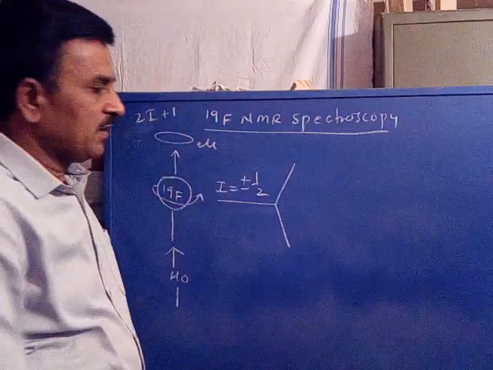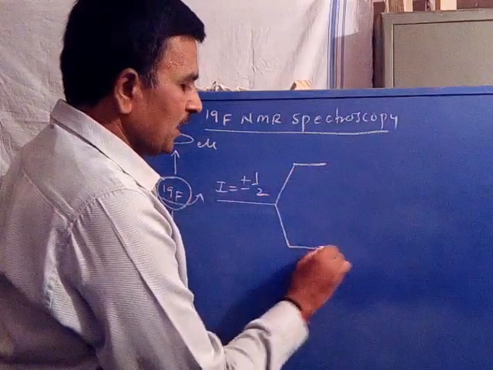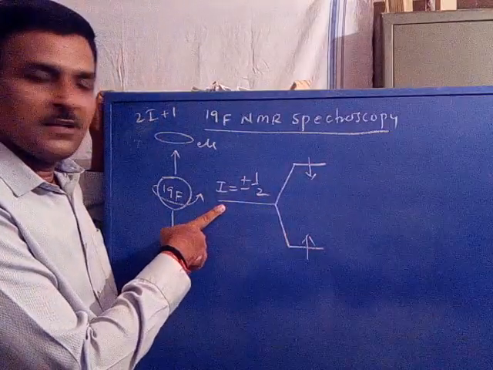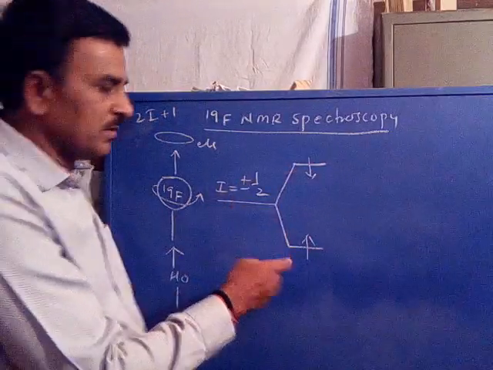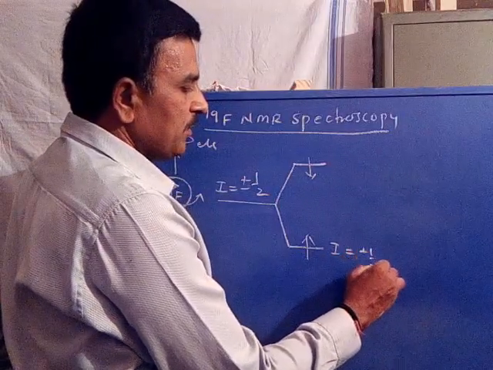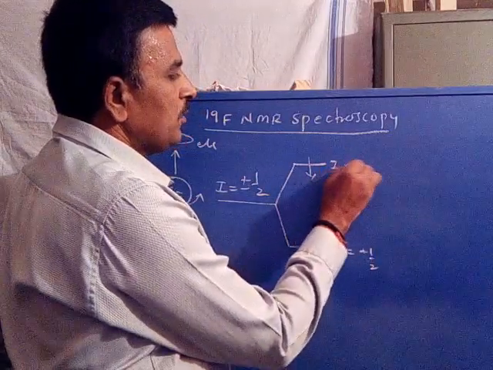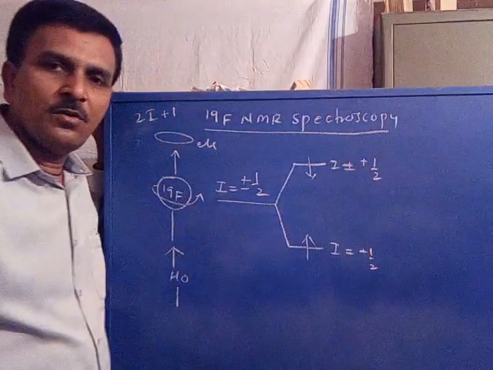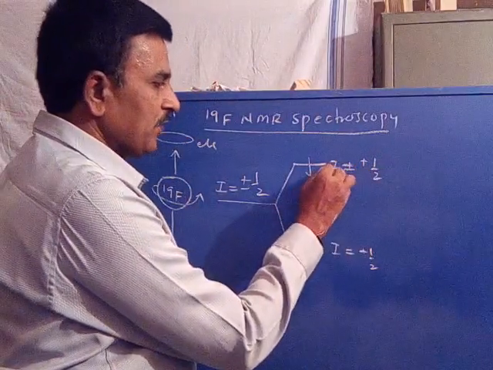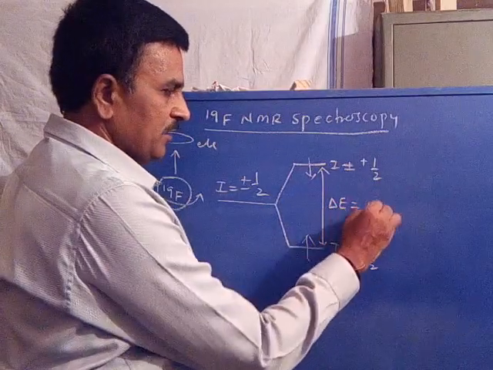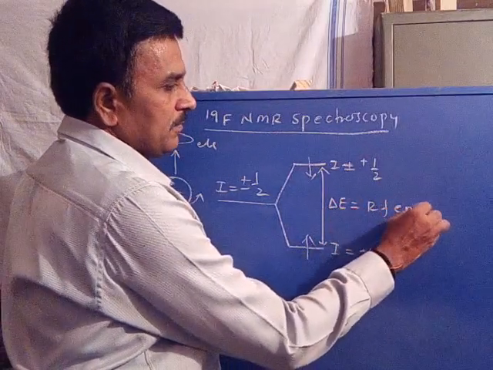Therefore, two energy levels will result. The degenerate energy state is split into two energy levels, I equal to minus 1 by 2 and I equal to plus 1 by 2. The energy difference between these two, that is delta E, is equal to radio frequency energy.